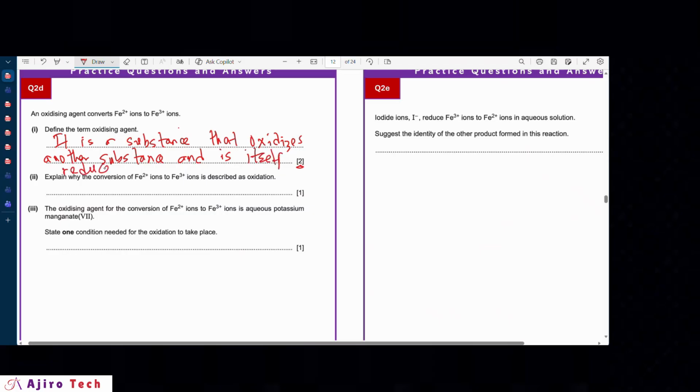So if you want to determine if a substance is an oxidizing agent, then check if it is reduced in the reaction. And how do you know it is reduced in the reaction? You'd see a drop in the oxidation number.